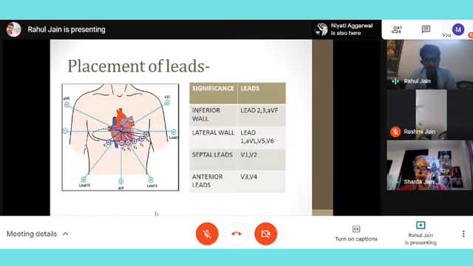Then moving on to placement of leads. So AVR, AVL, AVF and 1, 2, 3 we have already discussed. They are basically the limb leads, and we place the electrodes on the limbs. But when we talk about V1 to V6, V1 and V2 are put on the right and left side of the fourth intercostal space, and V4 is put in the fifth intercostal space at the mid clavicular line, V5 on the anterior axillary line, and V6 on the mid axillary line, and V3 is put in between V2 and V4.